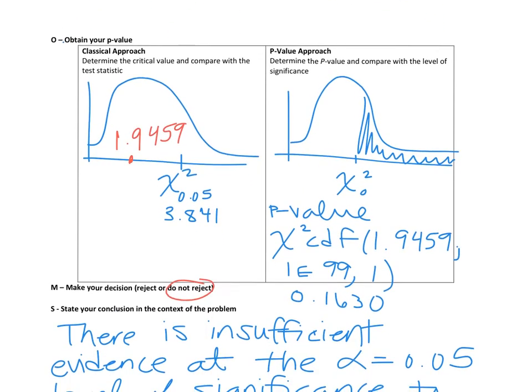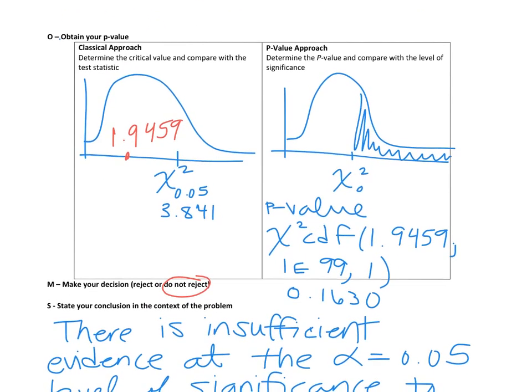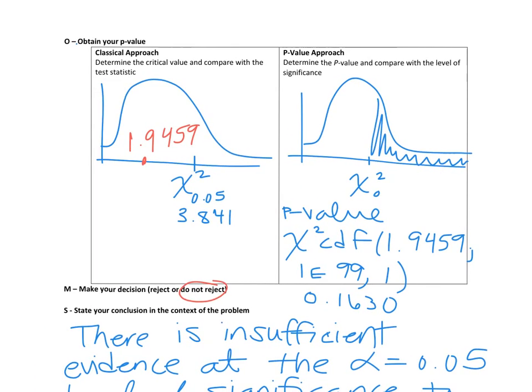And then the O in phantoms, well, we can obtain our p-value. And at this point, you don't have to show both on the exam. You guys can either choose to do the classical approach or the p-value approach. But I do want the test statistic, obviously, and I also want the p-value. So give both, and then however you make your decision, that's fine.